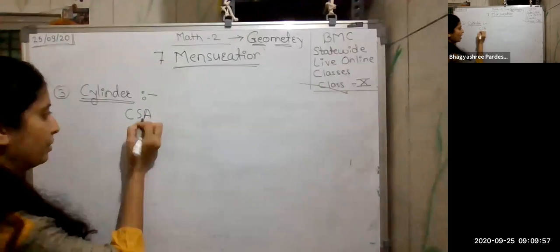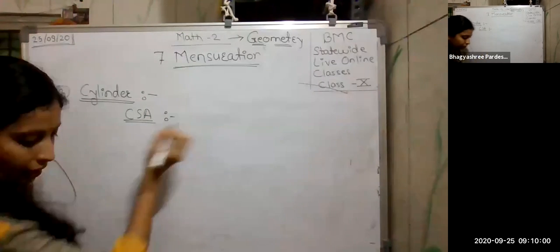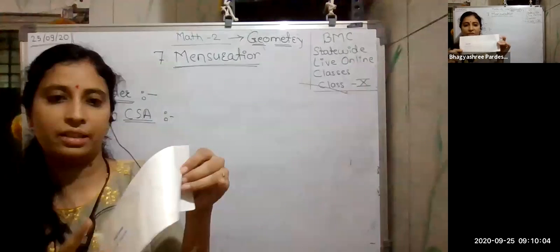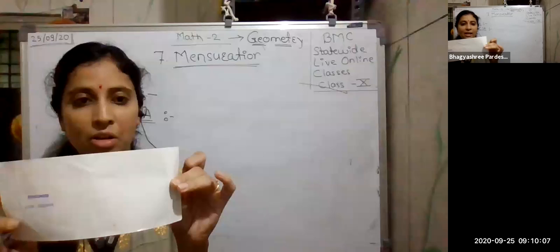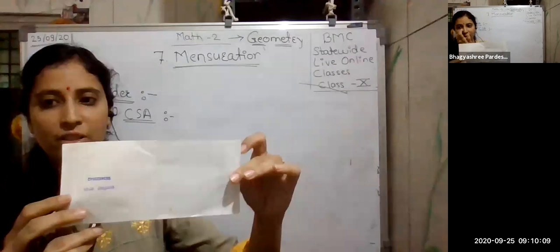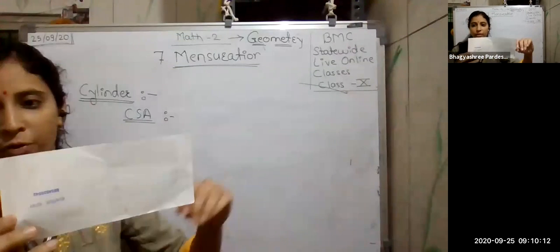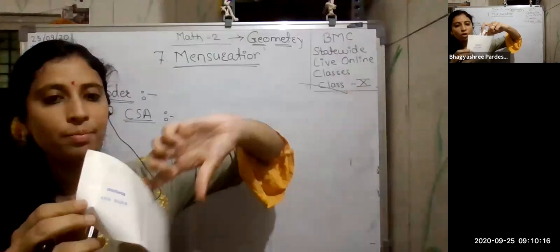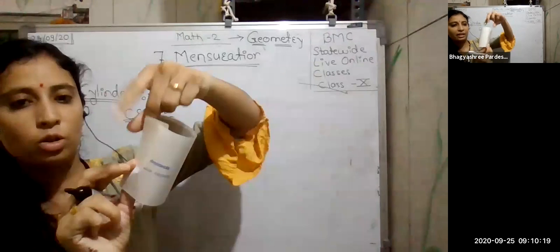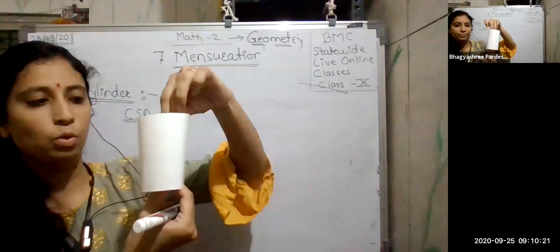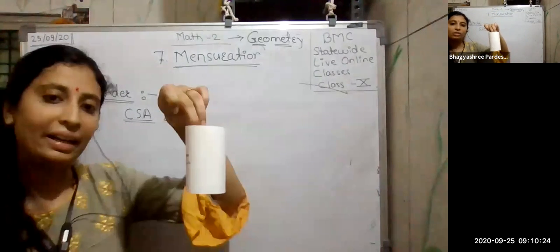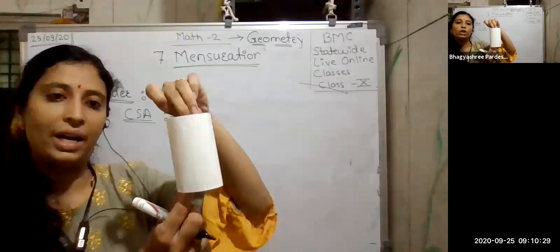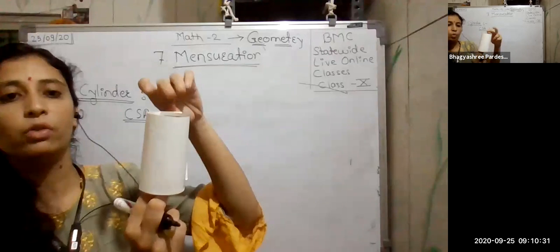Now, how to do this? Just consider this page. This is a rectangular page. Saiba, please turn off your video. I am simply folding it so that it gets converted to a cylinder. Now what happened? The rectangle is converted to a cylinder here. So from the rectangle, we are going to frame the formula for the cylinder.